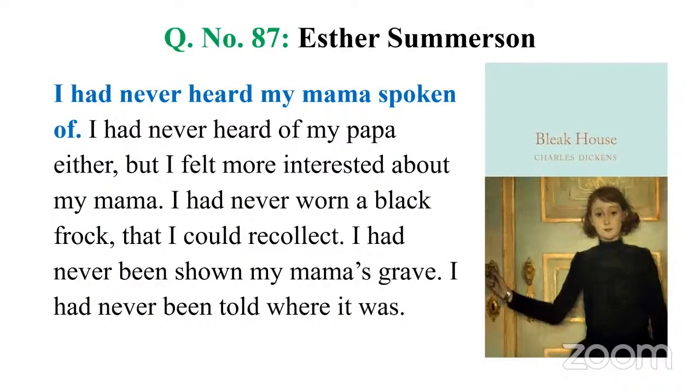Esther Summerson is the protagonist of Charles Dickens' novel Bleak House. And she's also a narrator. This novel is a strange one among Dickens' works because we have two narrators in a sense, an omniscient narrator, a narrator who knows everything. And the protagonist herself also narrates the story, Esther Summerson. She is an orphan. She thinks she doesn't have a mother, maybe long dead, but she is an illegitimate child and her mother is alive, a wealthy person.